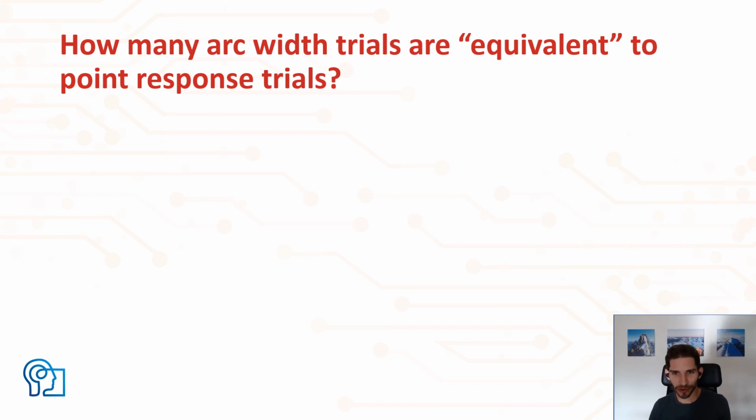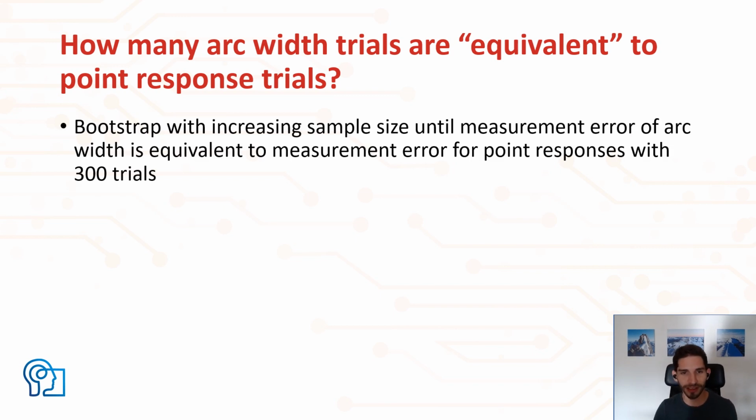This sounds almost too good to be true, but also a little abstract, so let's put it into context. In a typical continuous reproduction task, researchers usually gather about 2, maybe 300 trials. So let's ask the question this way. How many trials of arc widths can we gather that achieve equivalent measurement noise as 300 trials from the continuous reproduction task? To answer this question, I did a bootstrapping simulation like the one before, but this time gradually increasing the number of trials from the arc width from 1 to 300.